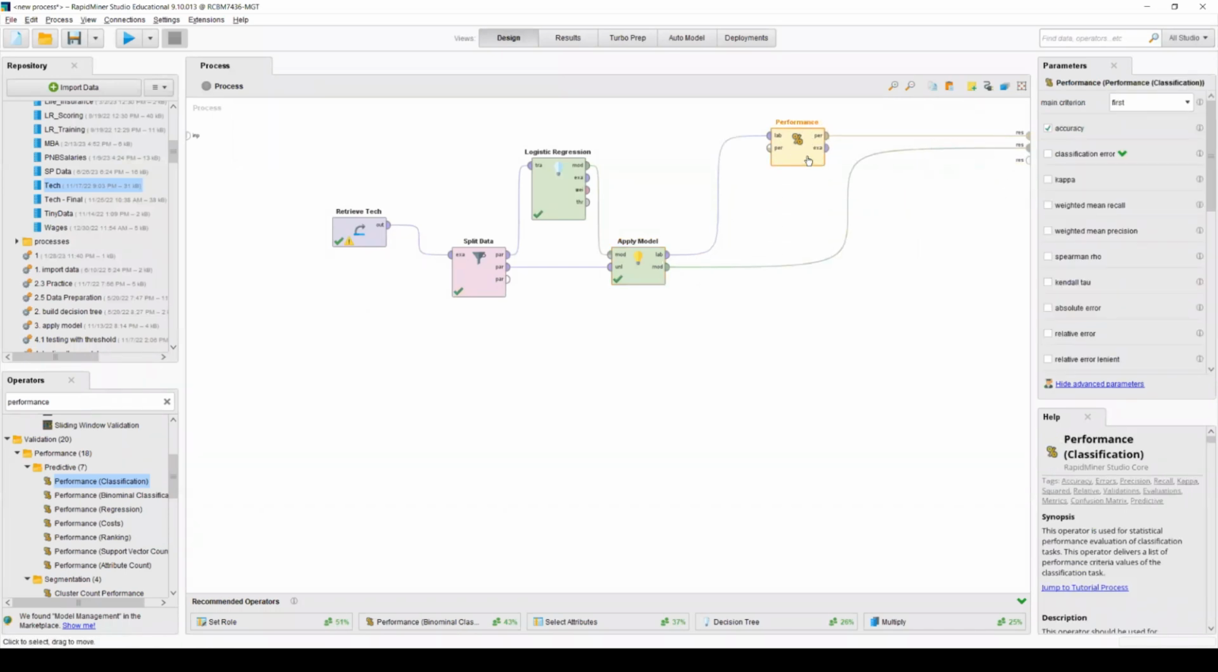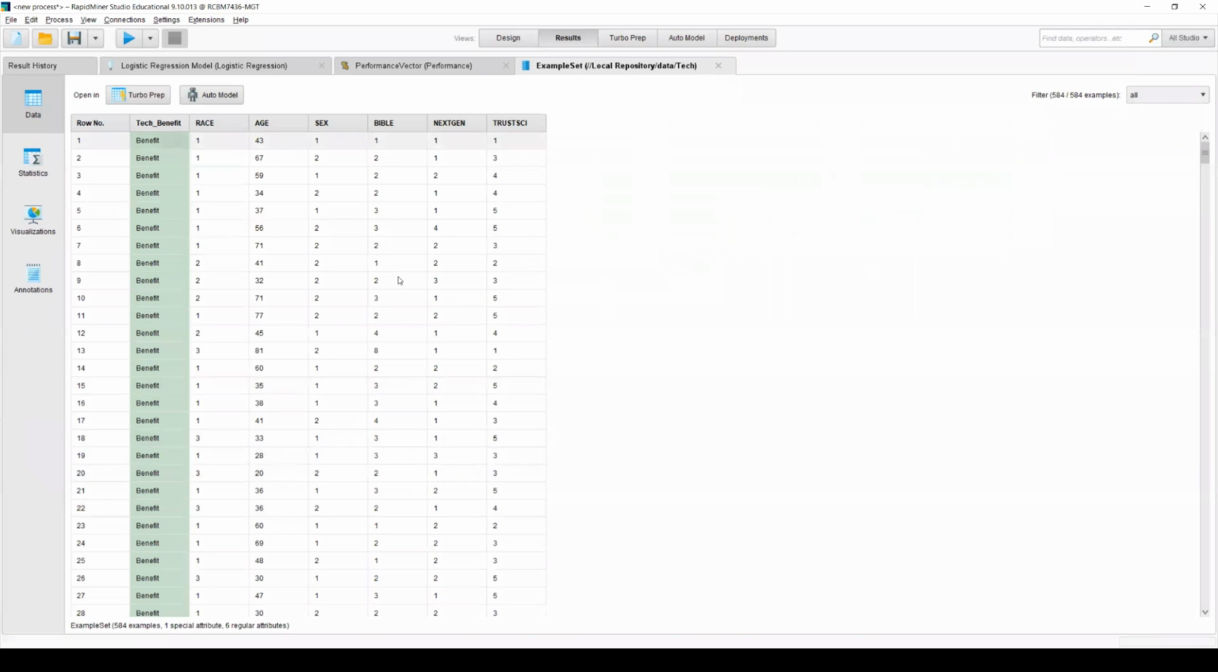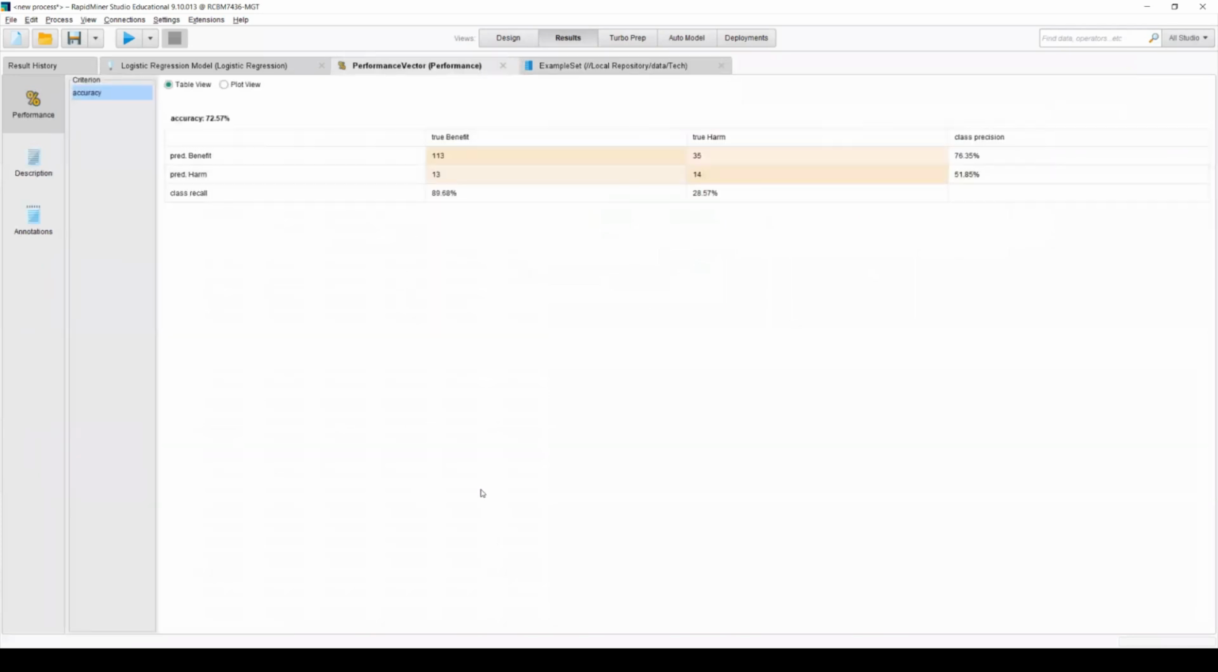So let me move this one a little bit. And then I'm going to run here. Earlier, we already saw this model, but now we have the performance. Now, I want to look at my accuracy. It is 72%.